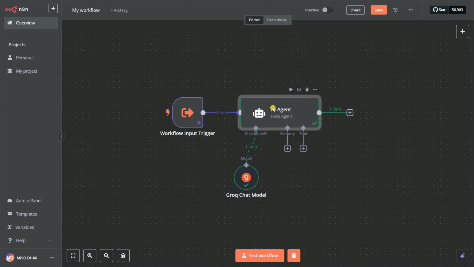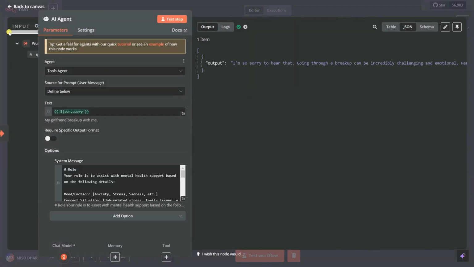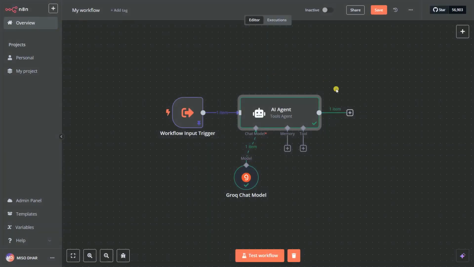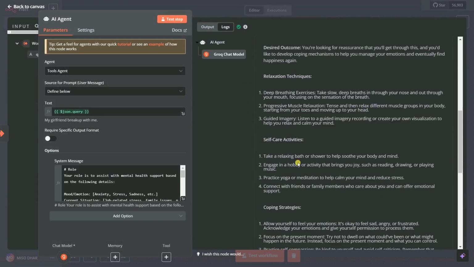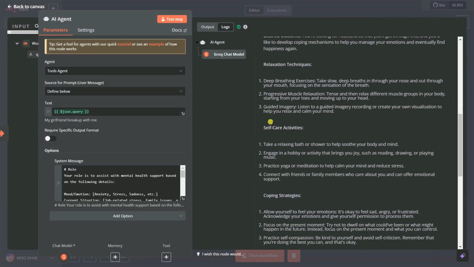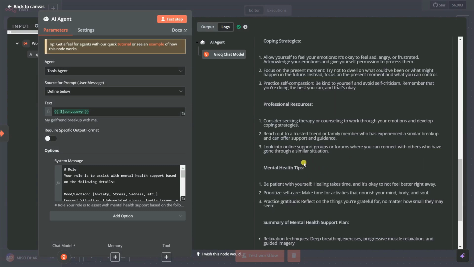Also, you can divide your AI agent into simple parts of an LLM chain. Let's say this agent is going to work for the mood, this agent is going to work for the current situation, this agent is working for the relaxation techniques, this workflow is working for the self-care activities, or this agent is working for the mental health tips.